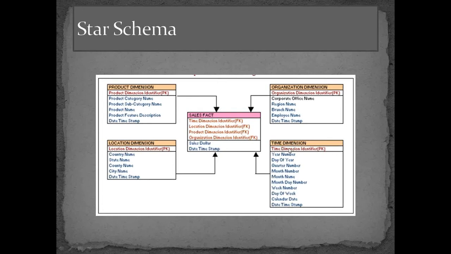So there is only one primary key and it is maintaining year number, day of the year, quarter number, month names, month day number, week number, day of the week, calendar date, date time stamp. So all this static information is maintained in this time dimension. So if you see, all these dimensions are connected to this fact table with the primary keys. The primary key of a dimension table is a foreign key to the fact table.